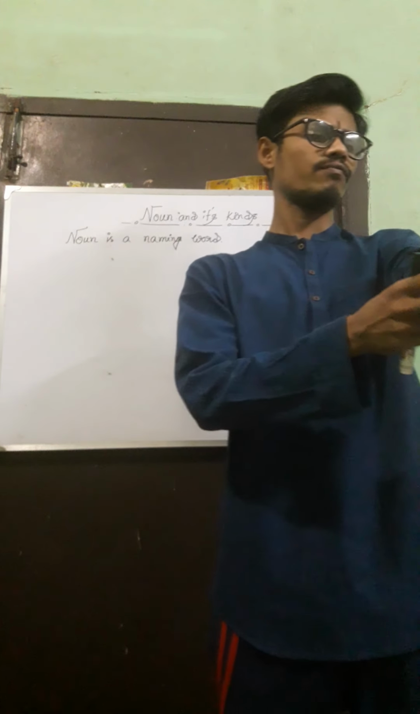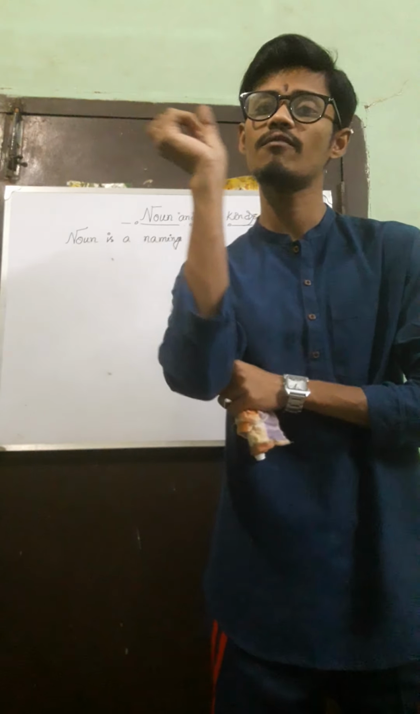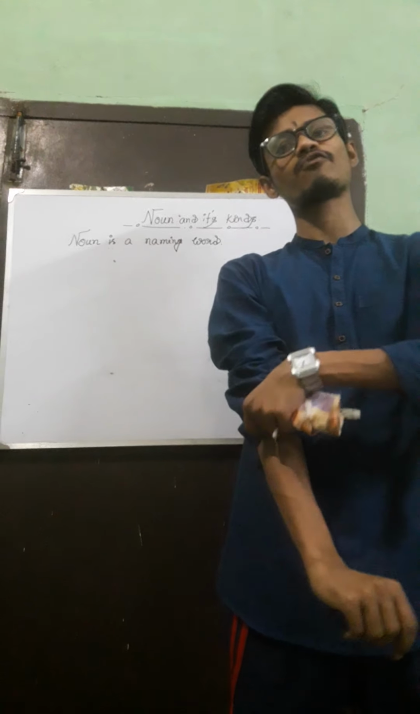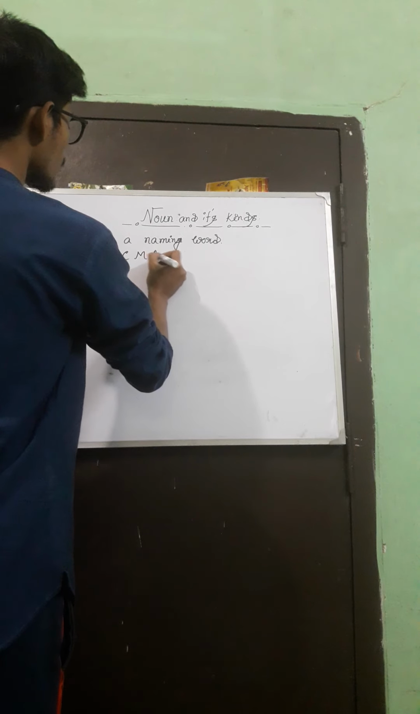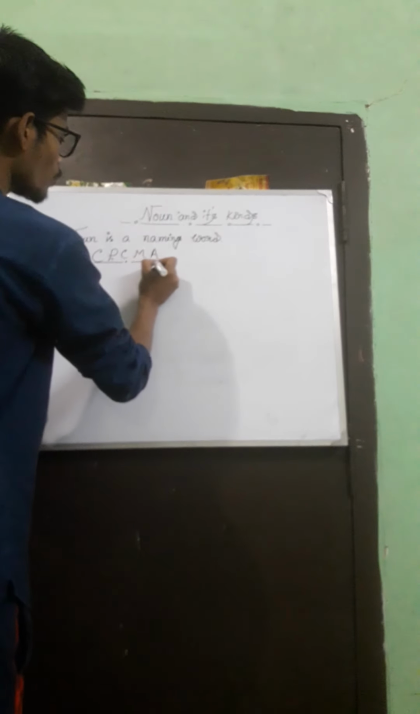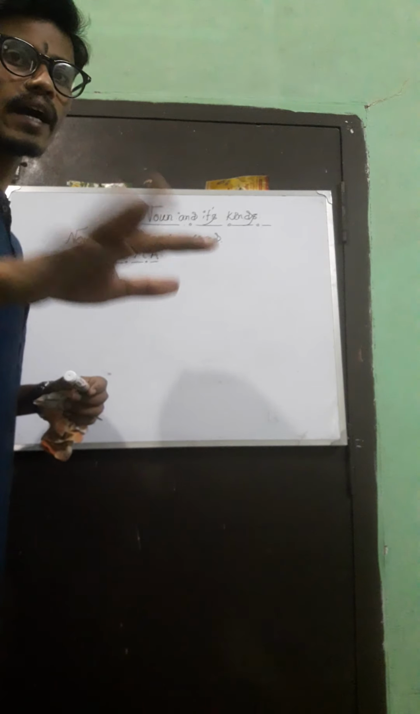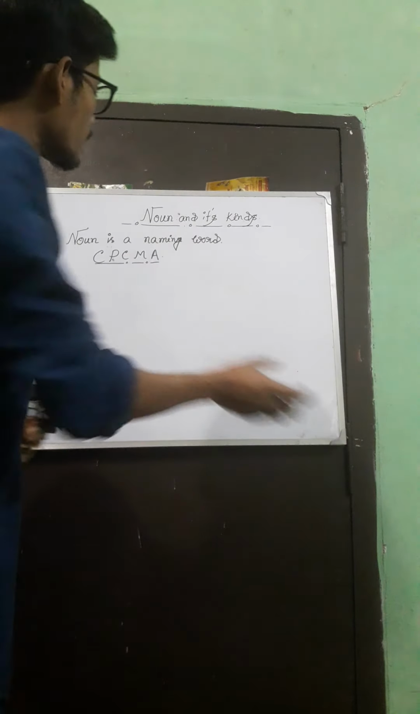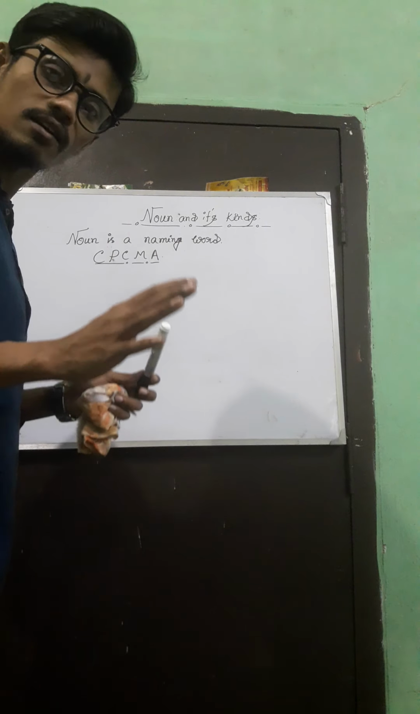And I have invented a simple formula to memorize these 5 kinds of noun. Let's write the formula first. That is CPCMA. This is the formula. All you have to do is memorize this formula CPCMA, just 10 times, and you will remember it. If you remember this formula, the 5 kinds of noun will be much easier for you.